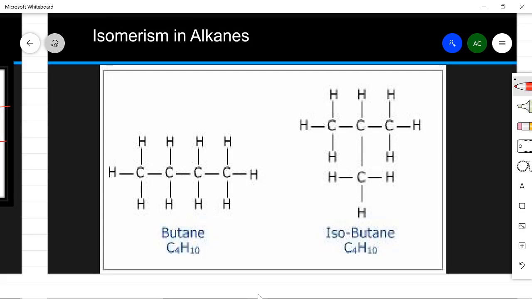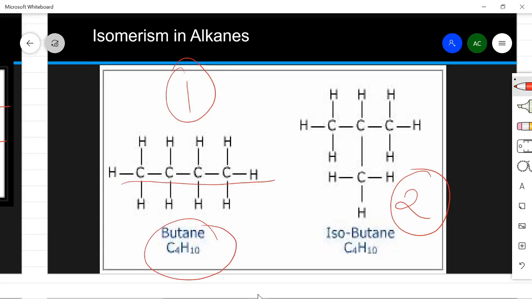Let us see the isomerism in alkanes. Isomerism, in the last video I explained what isomerism is. It is the same molecular formula, but different representations. The first example is butane. Butane has 4 carbon atoms, as you can see on the screen, and these 4 carbon atoms are arranged in 2 ways. This is the first way and this is the second way. First way, all is straight chain and this is C4H10. In the second method, 1 carbon goes down and thus forms isobutane.